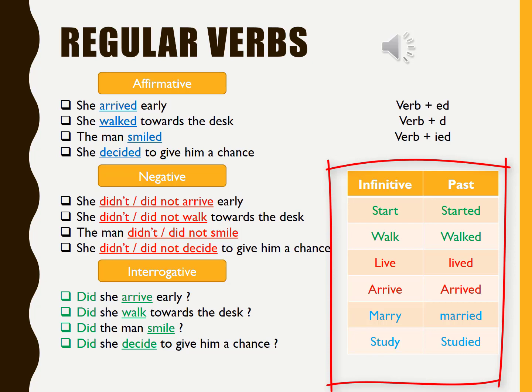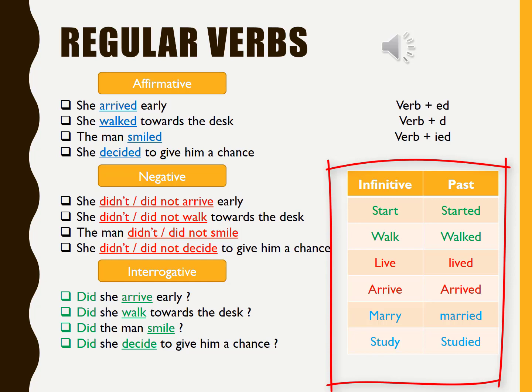But marry and study, at the end we have a consonant plus y. That's why we omitted the y and we changed it with i, then we added the ed. Okay? So we have marry, married. We omitted the y and we added ied. Why? Because we have r, which is a consonant, then y.